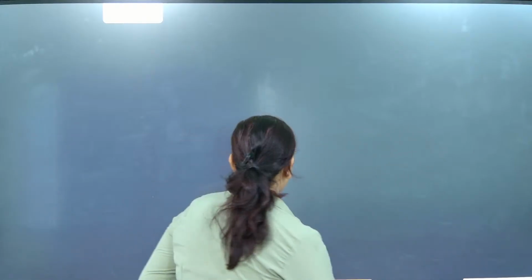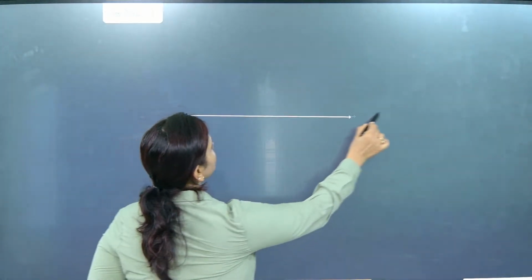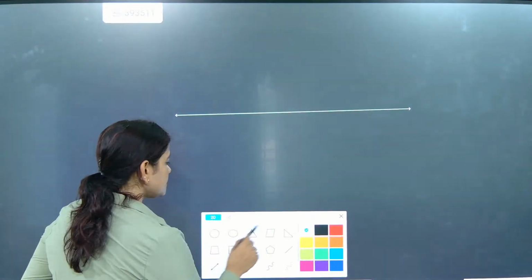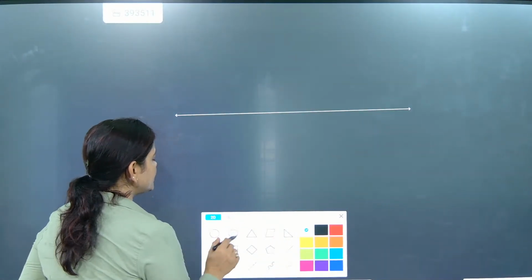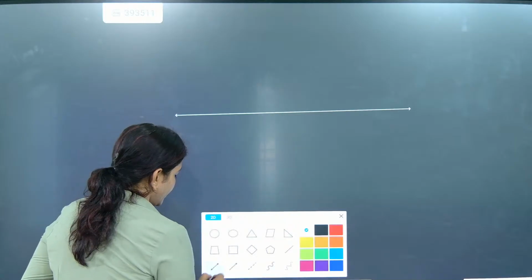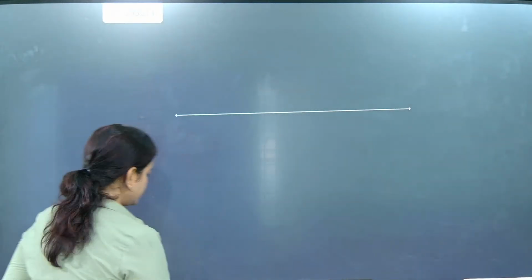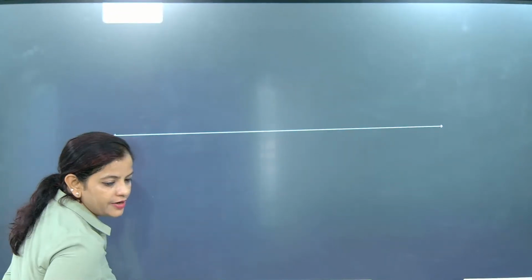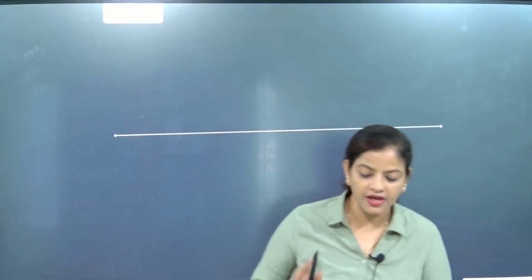So now first, in lines and angles, I'll tell you the first difference point. Arunisha, good morning, beta. Sorry, good afternoon. Now look here. First, I'm going to draw a line. So what is the meaning of line? This is exactly considered a line. So if I am drawing a line, please pay attention. A line does not have any end point.